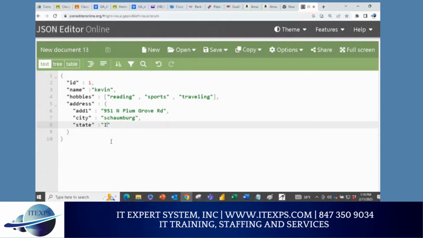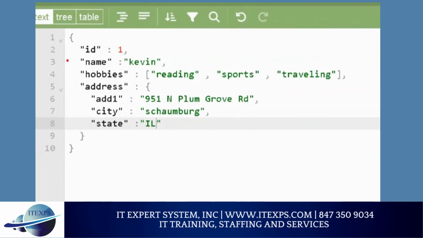Illinois. Let me make it capital. See how nice it is. Now, if you know this, you always have this. Now, this is all about what I am writing about student.